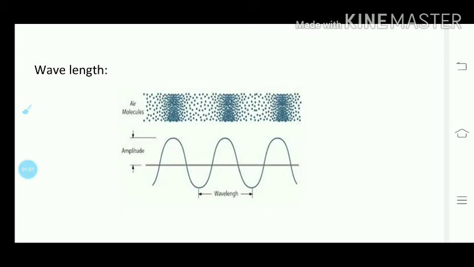Wave velocity is denoted as v, and the distance traveled by the wave in 1 second is called its wave velocity or wave speed. The speed of sound we generally take as 340 meter per second. In some of the numericals it is 350 also. According to that we will solve.